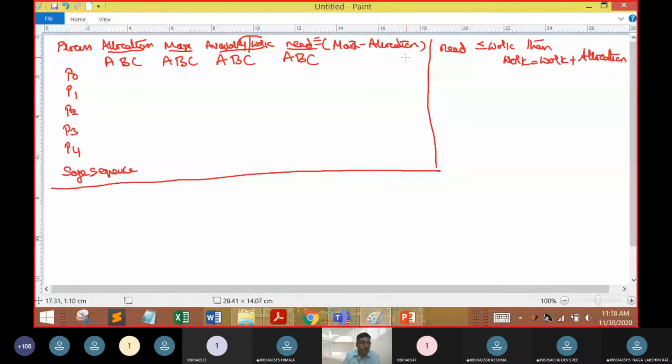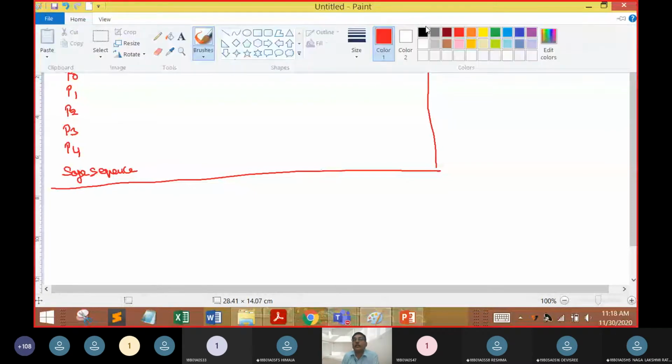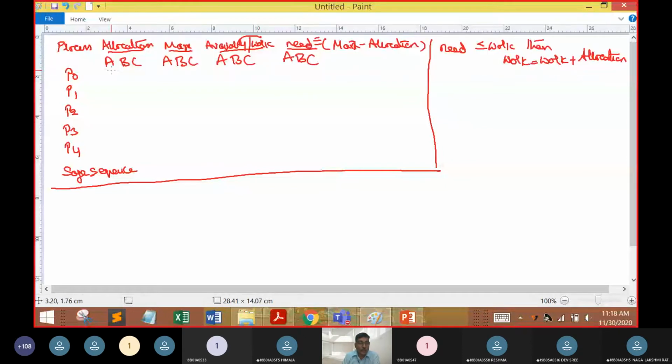So I'm working on the textbook example, and we are going to derive the working example. The allocation for P0 was 0, 1, 0, and the maximum was 7, 5, 3, and the availability was 3, 3, 2.